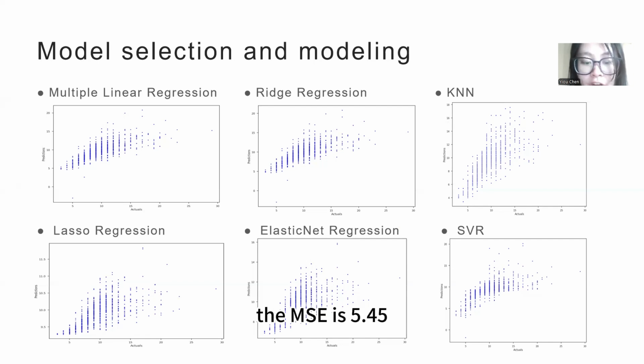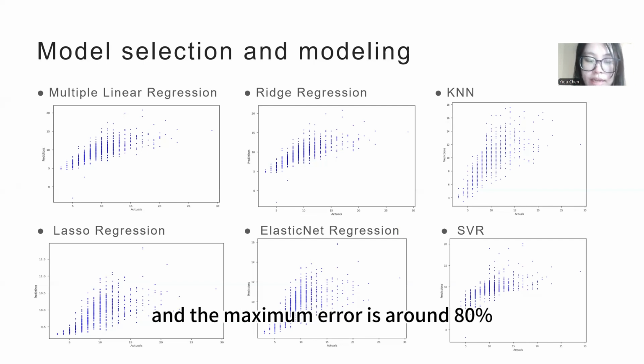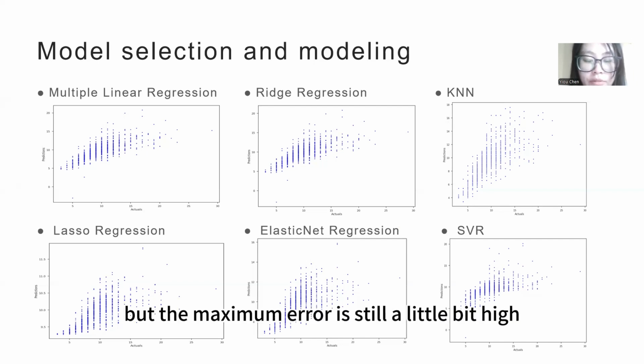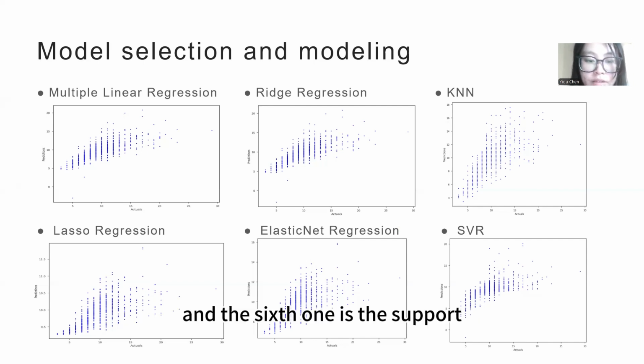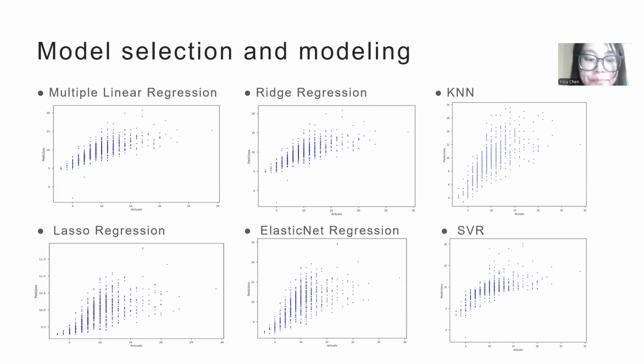And the fifth one is the KNN. The MSE is 5.45, MAE is 1.6, R squared is around 0.5, and the maximum error is around 80%. So KNN performs better with a lower MAE, but the maximum error is still a little bit high. The sixth one is the support vector regression, SVR. The MSE was 6.44, MAE is 1.77, R squared is around 0.41, and the maximum error is around 90%. So SVR has moderate performance and is suitable for nonlinear relationships.